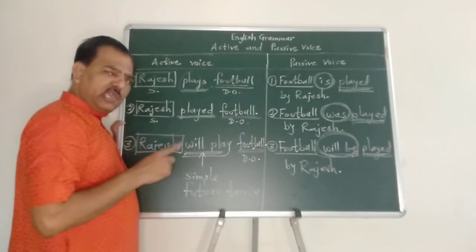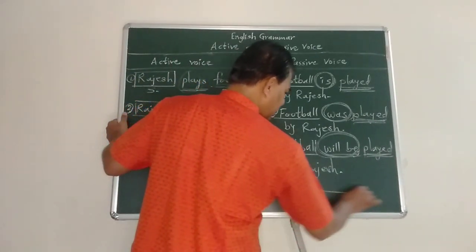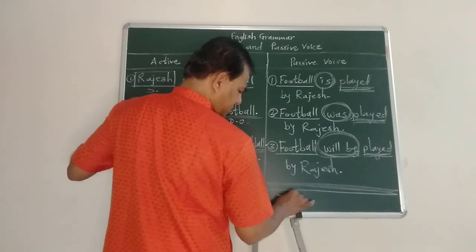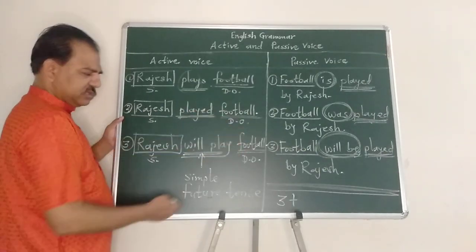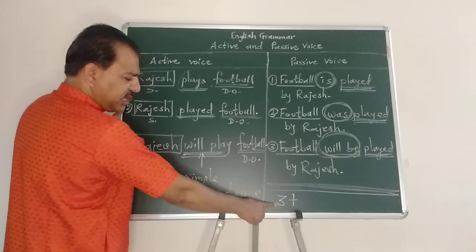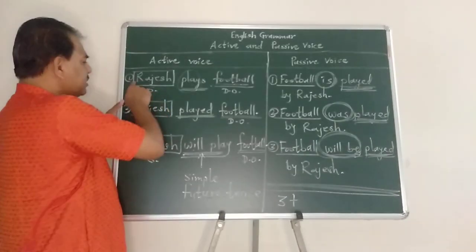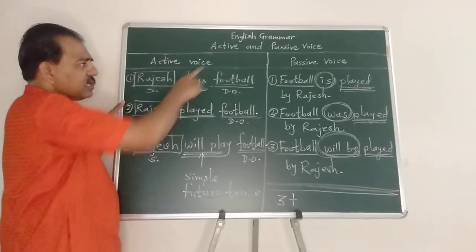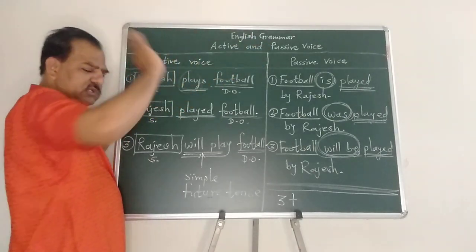So in this way, if you understand, now I write the trick here. Three plus, we are going to see what is plus, what is next. So what does 3 indicate? This figure number 3 indicates the 3 simple tenses: simple present tense, simple past tense, and simple future tense, in case of changing active into passive voice, and vice versa, passive into active also.